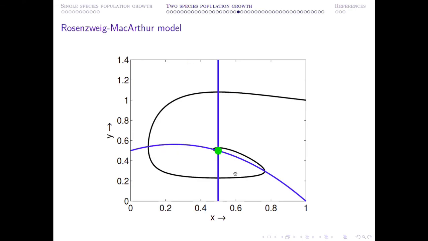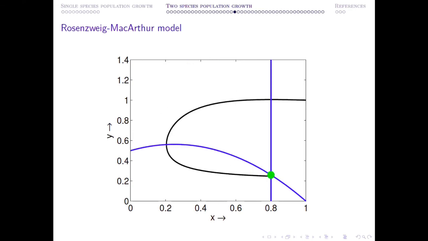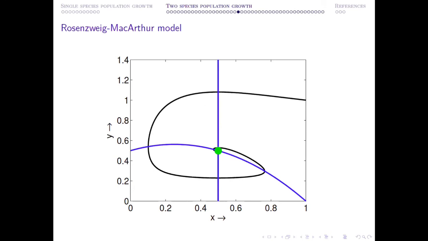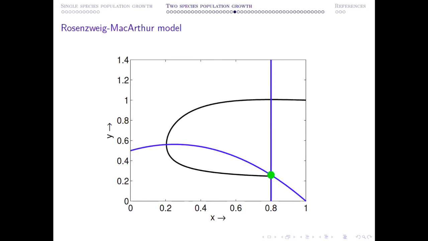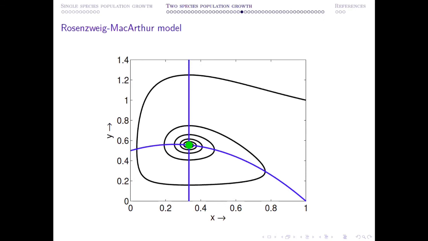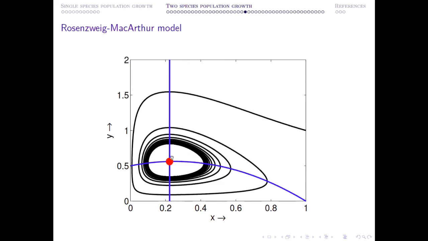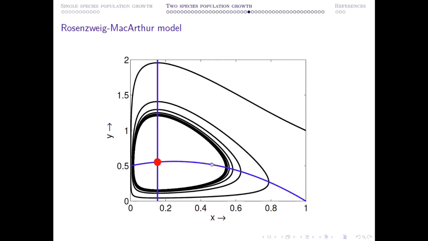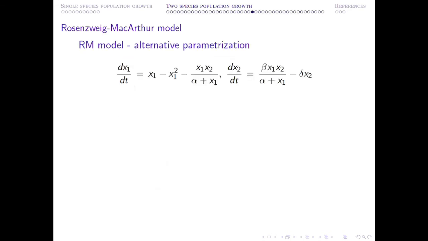So once the system moves from this scenario to this scenario, that is called loss of monotonicity property. So here this equilibrium point is stable for two negative eigenvalues. Here, the equilibrium point is also stable, but for two eigenvalues which are complex conjugates having negative real parts. Now, if you push this particular line a little bit further to the left-hand side, then you can see this equilibrium point is unstable and surrounded by a stable limit cycle, and the size of the limit cycle will keep on increasing for further change in the parameter value as shown here.